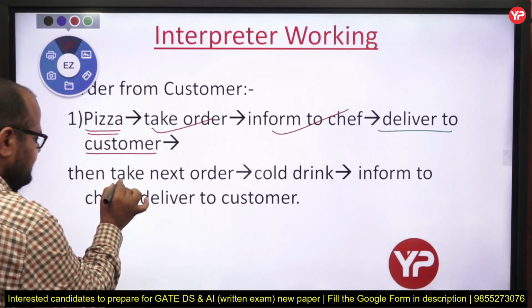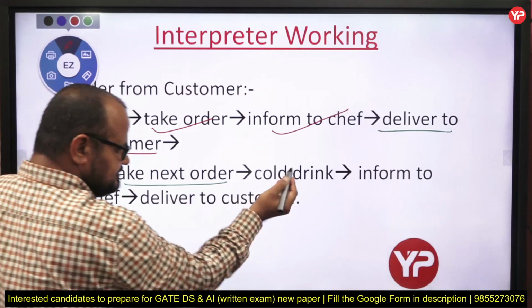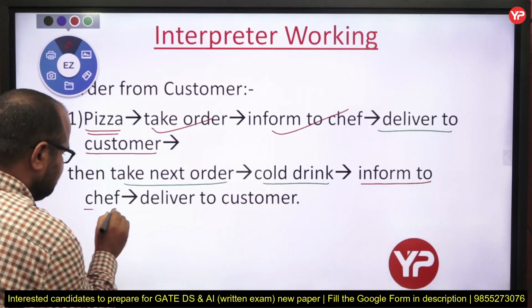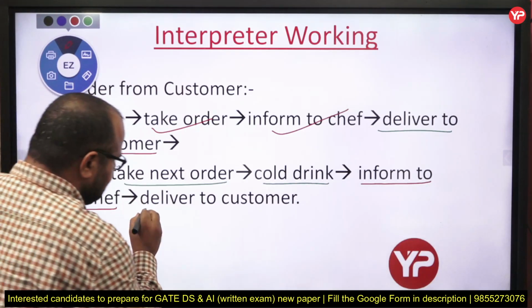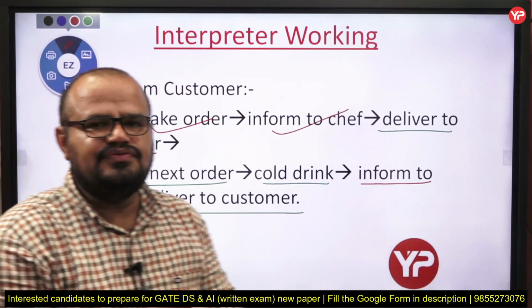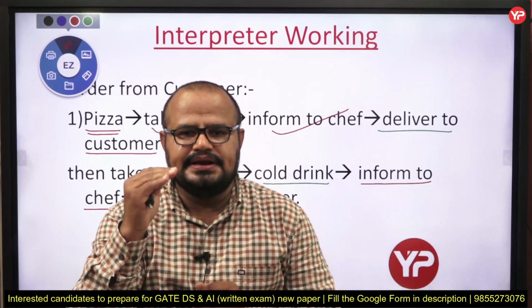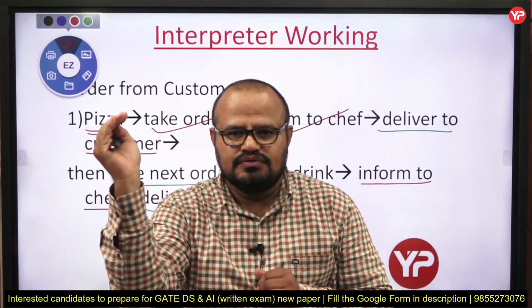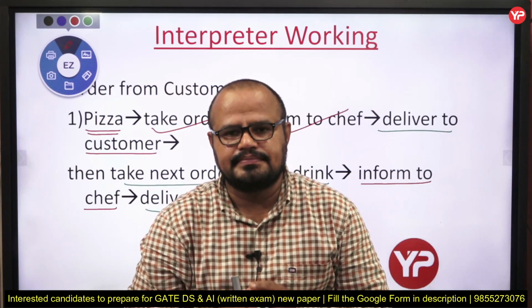Then again it takes the next order, suppose the next order is cold drink, then it informs the chef that please prepare the cold drink, and afterwards it delivers it to the customer. It means what? Interpreter takes one statement at a time.